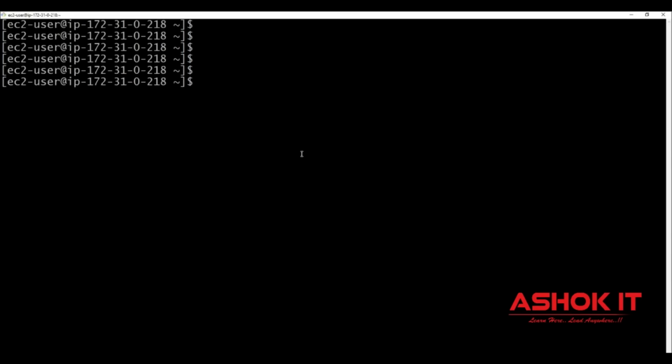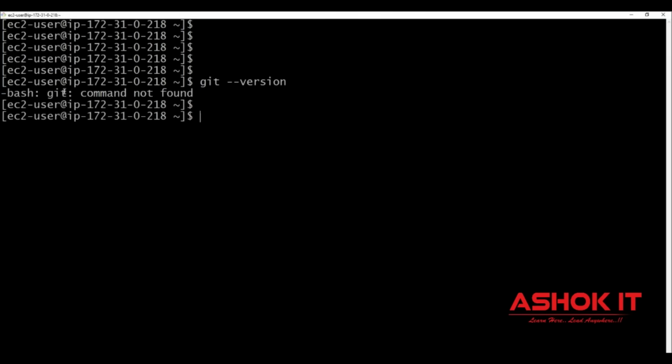Okay, now let us see. In this machine, let us verify whether Git software is available or not. You can see it is saying that the git command is not found in this machine. So the Git client is not available. Now I want to install Git client software in this machine. How to do that? Sudo, super user, doing this operation: yum install git. So yum is a package manager, and I'm telling the package manager to install the Git client software in this machine.